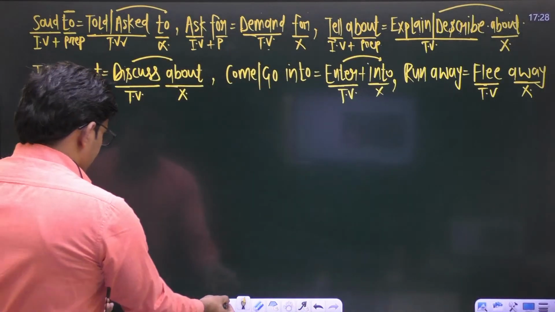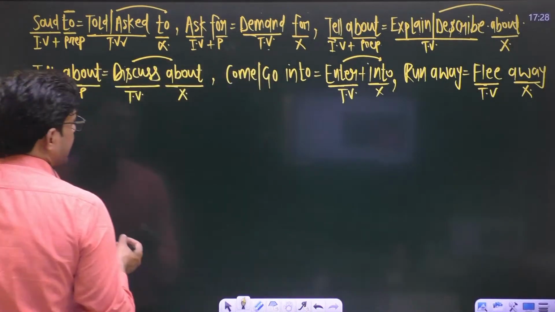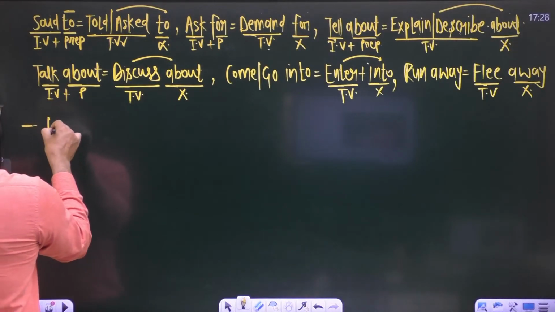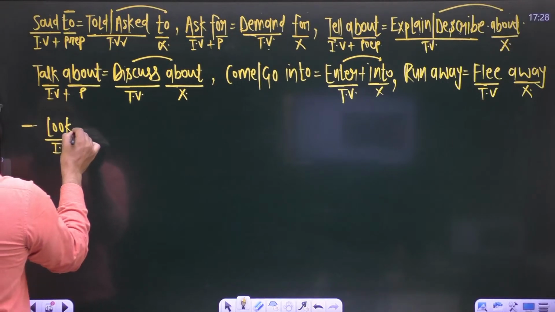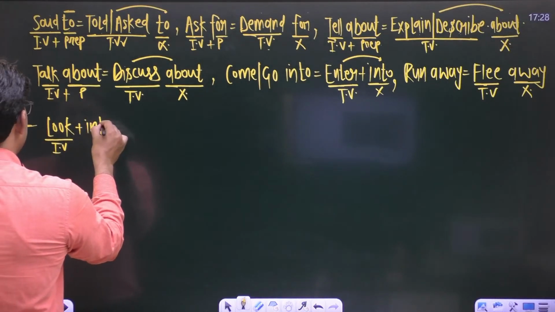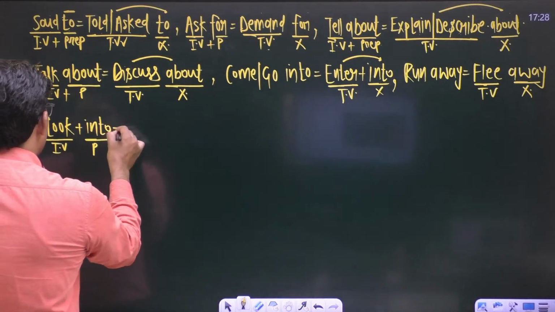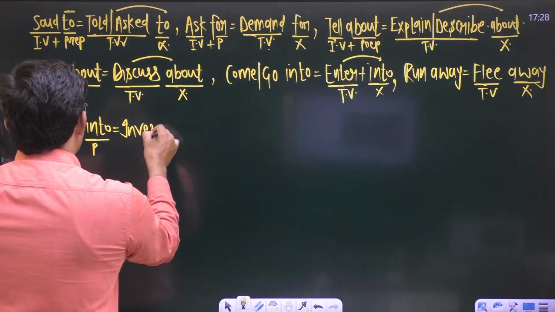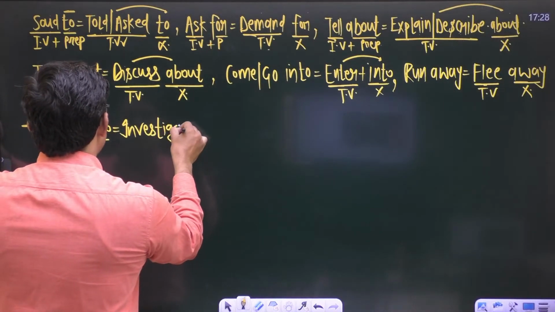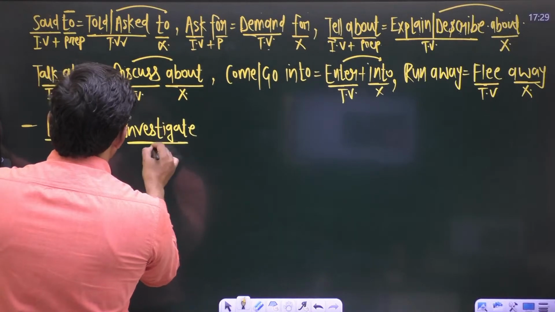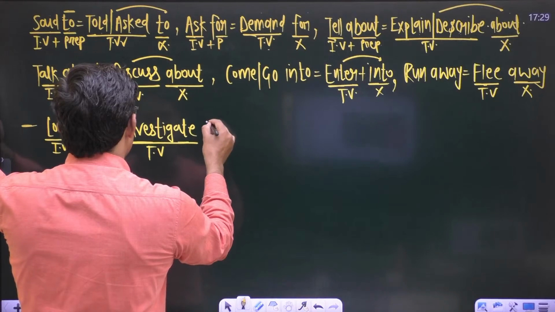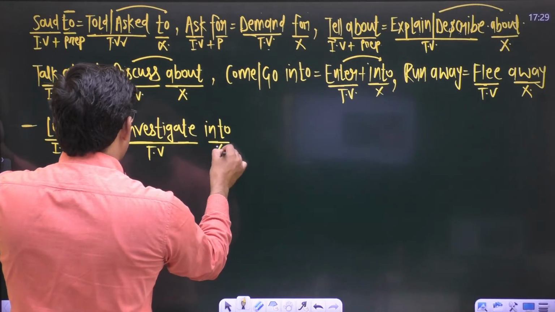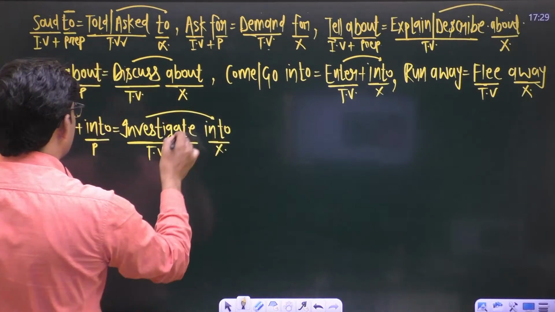Okay. So the next example is what? The verb look is an intransitive verb. Look plus into. Look into is equal to investigate. Look into is equal to what? Investigate. So this verb is transitive. That's why we don't use the preposition into after this transitive verb investigate.